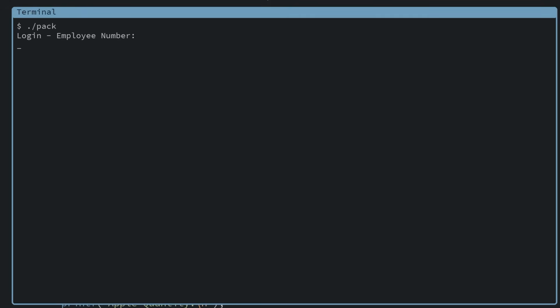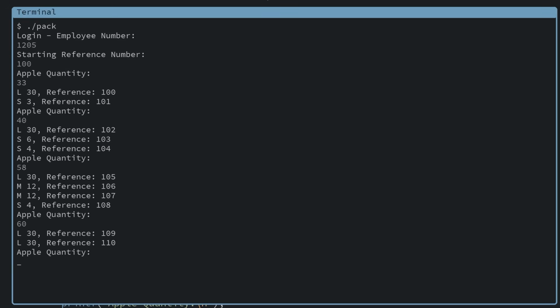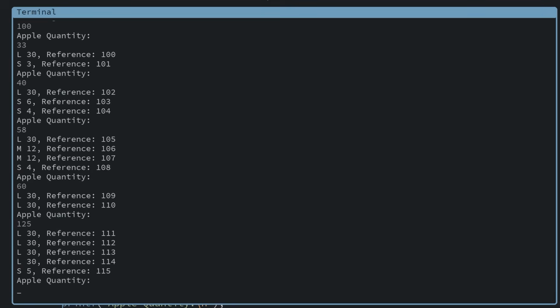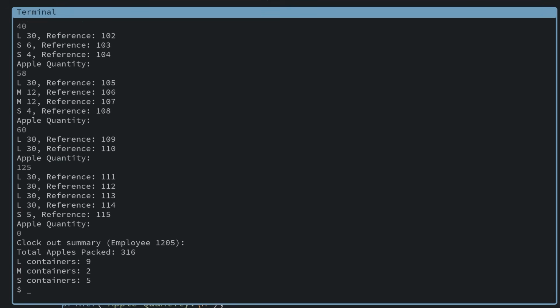The goal is for a packer to launch this program once when they clock in, enter their employee number, and then keep entering in as many orders as they need throughout the day. Once they're done for the day, they enter in 0 to finish the program. A status summary is logged with the total number of apples they packed and what containers were used.